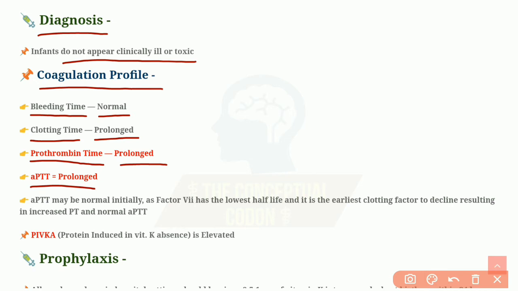So that is written here: APTT may be normal initially, because when only factor 7 gets depleted, there will be, in the early stages, increased prothrombin time but normal APTT. Some proteins are induced in vitamin K absence, like PIVKA, protein induced in vitamin K absence, which is elevated. Especially PIVKA type 2 is elevated in this hemorrhagic disease of newborn.